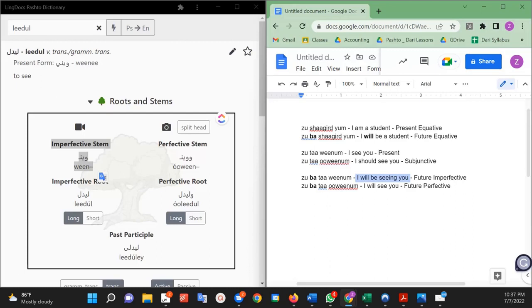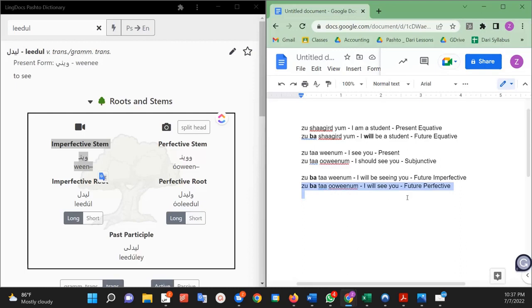It can also stress the certainty of something happening, like I'll definitely be seeing you tomorrow. We kind of do that in English too. So that's the imperfective stem with ba, and we call this the future imperfective: future from ba, and imperfective from the imperfective stem.